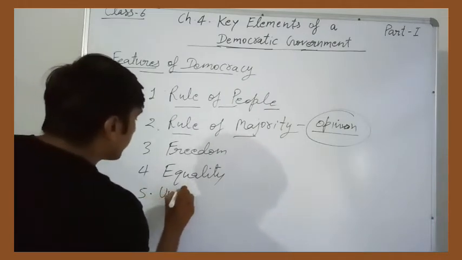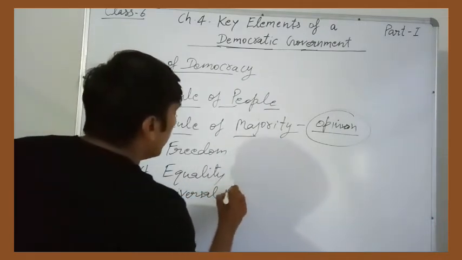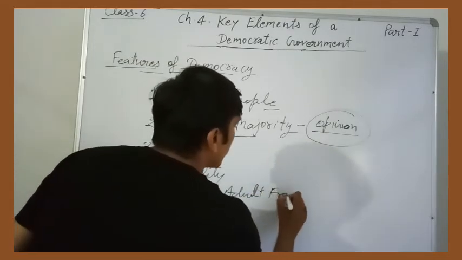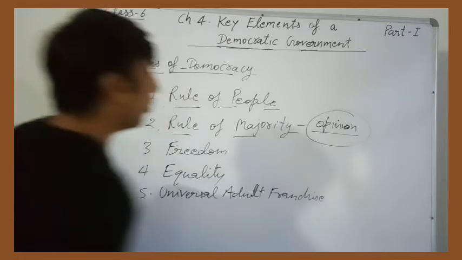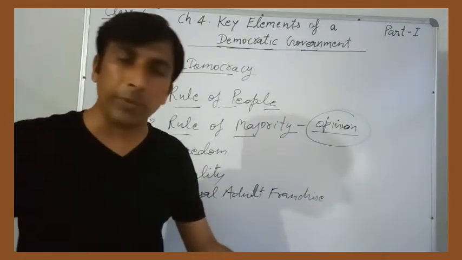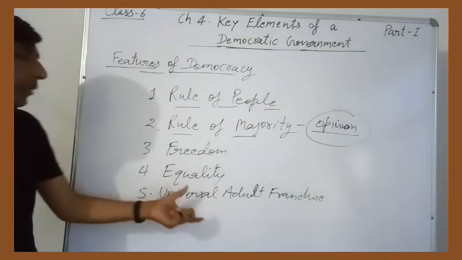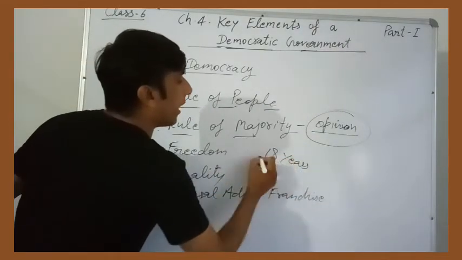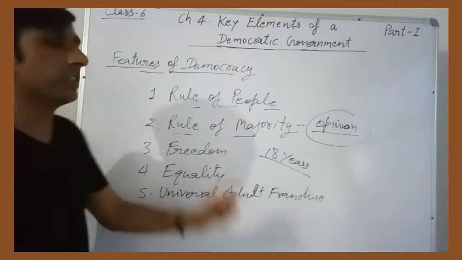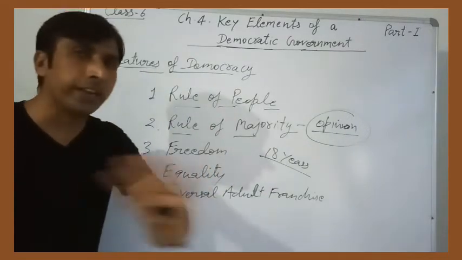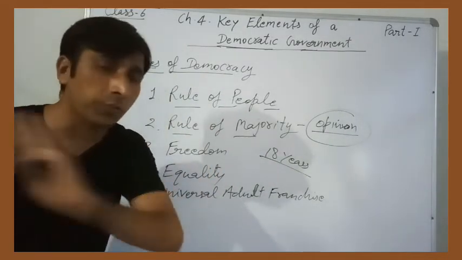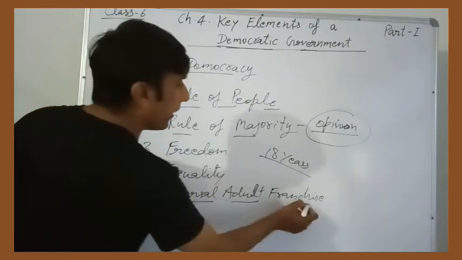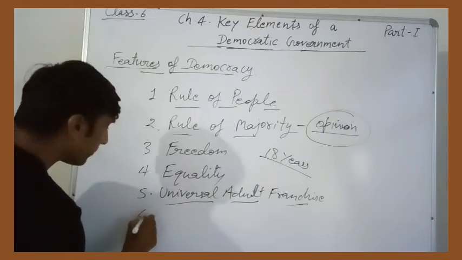Next one is universal adult franchise. It means all the citizens, without any kind of discrimination, will have the right to vote. In India it is 18 years of age. After 18 years of age, every citizen has the right to vote without any kind of discrimination on the basis of caste, religion, gender, etc. So this is the universal adult franchise, right?